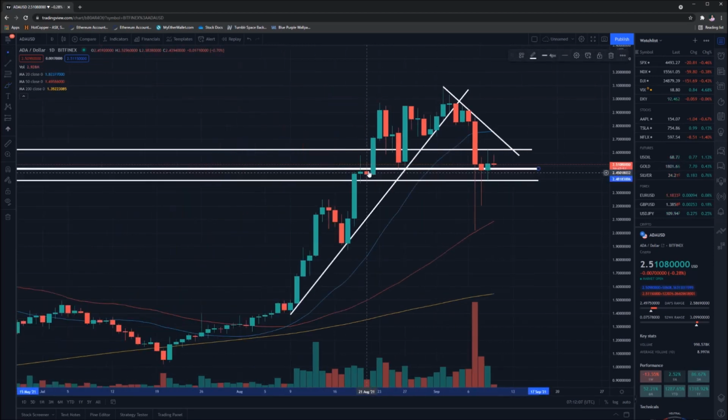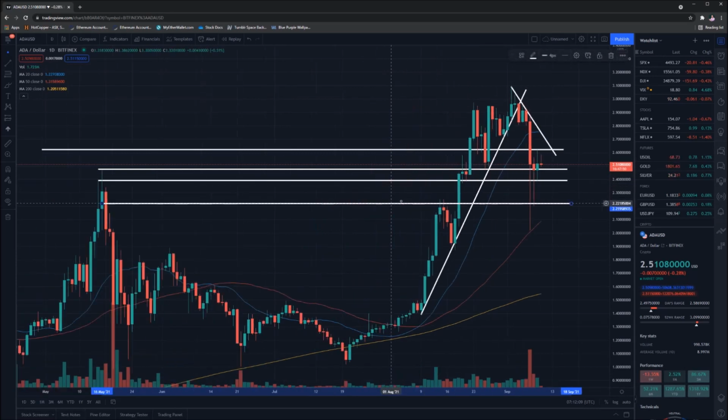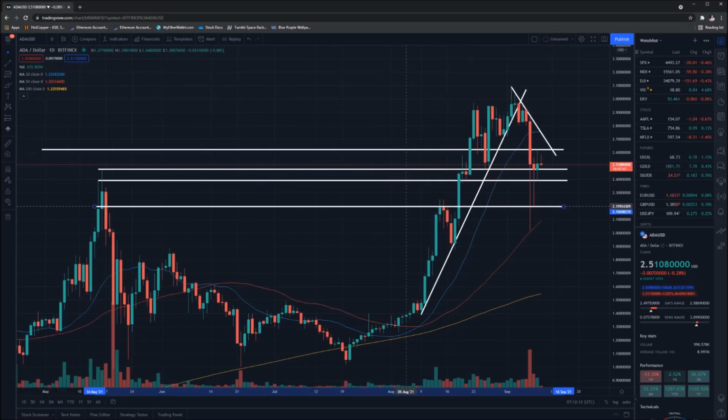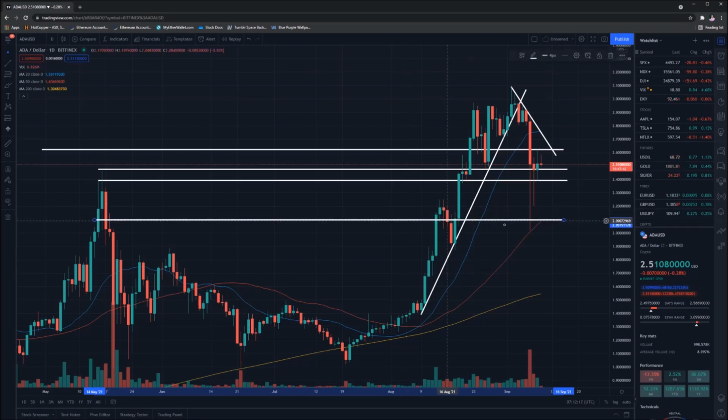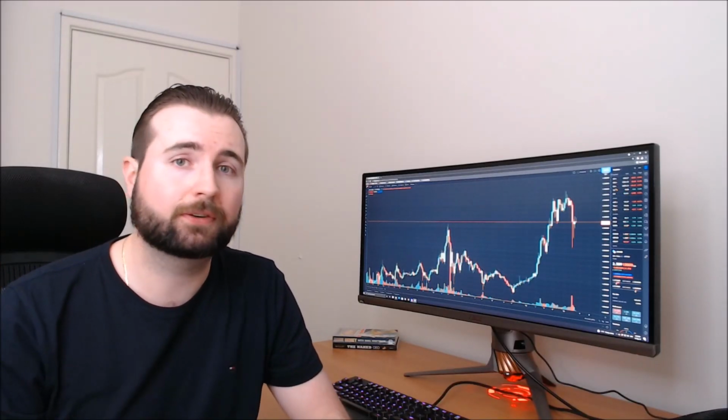Worst case scenario, where we're dropping after that? Well, let's bring us a line down here and see where I suppose a major point of support is. I'd suggest probably where this moving average is sitting right here, the 50-day one. That will be our major support point if we do drop once again. As you can see, overall, ADA is not looking as strong as other cryptocurrencies such as Luna in this recovery period. There are a few key points that really need to be tested and surpassed in order to see some price reversal. If not, I think potentially we could see another drop in value.